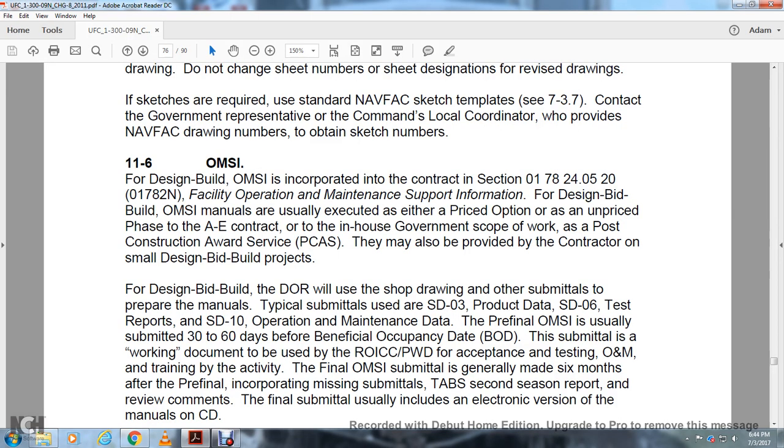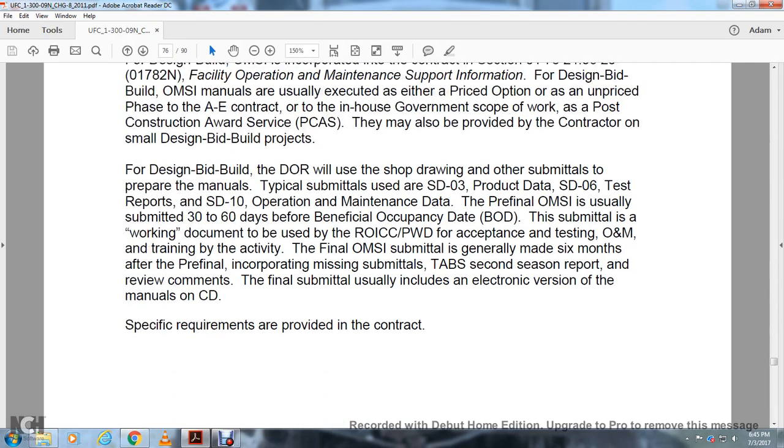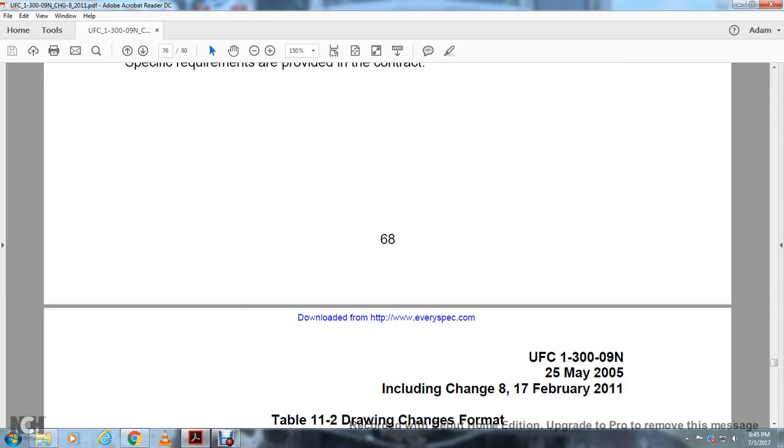The submittal is worked on as a document for use by the ROICC and Public Works Department, with acceptance of the testing, operation and maintenance, and training by the activity. The final OMSI submittal is generally made within 6 months after pre-final, incorporating missing substantial tabs. The second section reports room for the review comments. The final submittal usually includes the electronic version of the manual on CDs, so the special requirements are provided in the contract.